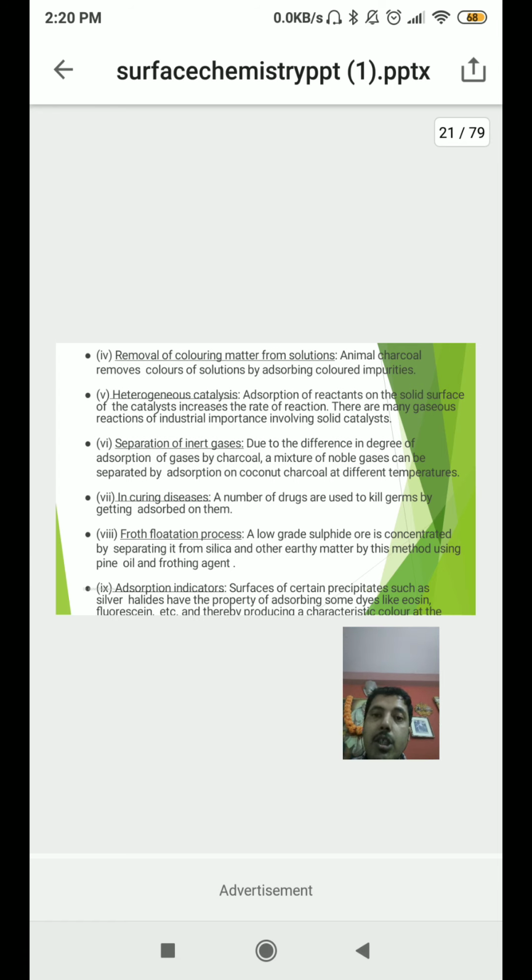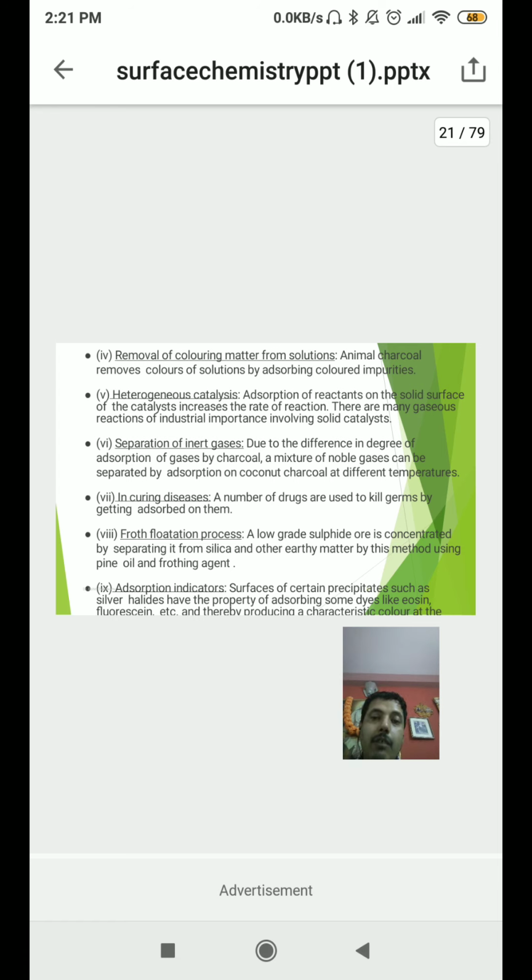Next one is the separation of inert gases due to difference in the degree of adsorption of gases by charcoal. A mixture of noble gases can be separated by adsorption on coconut charcoal. Okay. Next one, in the curing of disease also, a number of drugs are used to kill the germs by getting adsorbed on them. Next one is the froth flotation process.